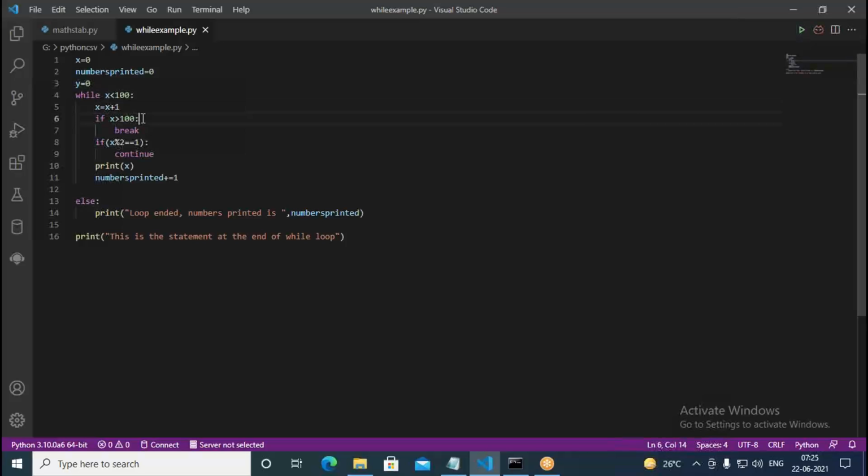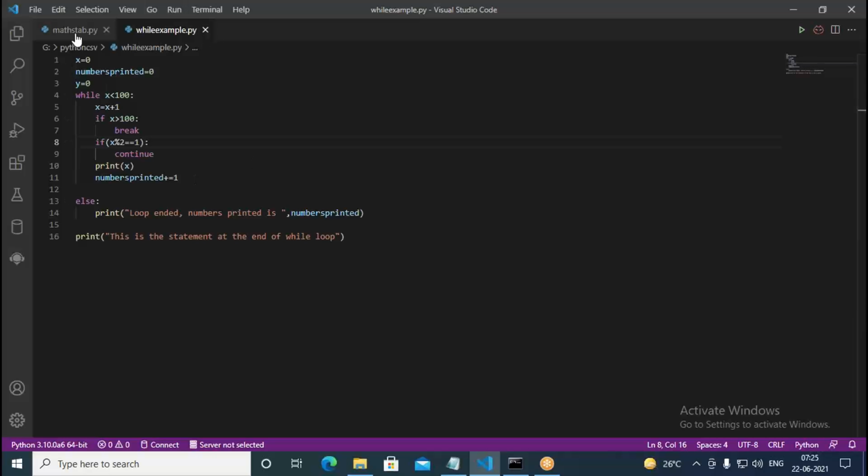So when it is 2, this condition is not met. Here also it's not met, because when you divide 2 with 2, the remainder is 0. Therefore it's going to print it. Then similarly it increments numbers printed. So like this it's going to work. So break as well as continue we can use that way.